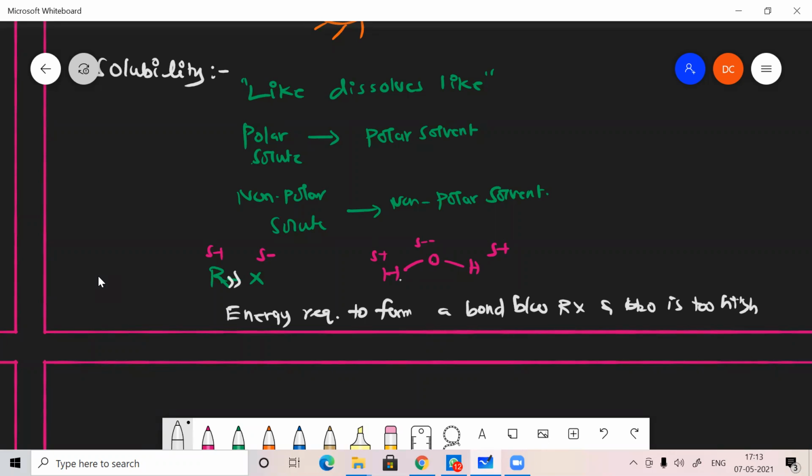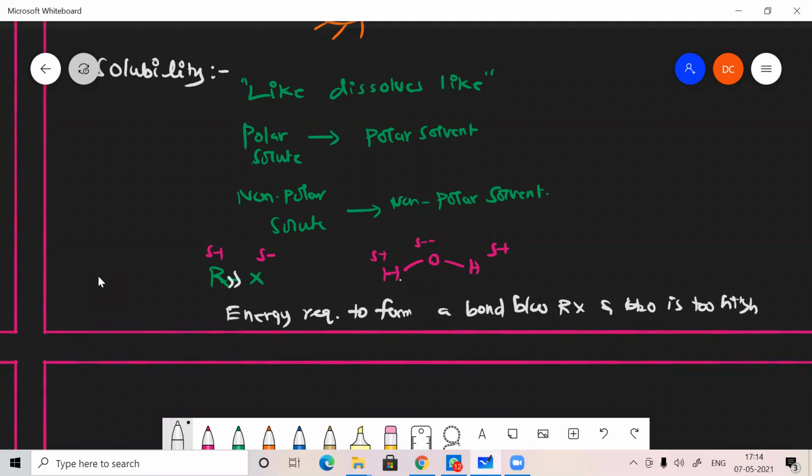But water also has hydrogen bonding, so it can't break the bonding easily. Even though it breaks the hydrogen bonding, the energy required to form a bond between RX and water will be very, very high. That's why it is immiscible. Usually lower alkyl halides are a little soluble in water, and the remaining members are insoluble. Generally we can say sparingly soluble, with slight solubility in water.